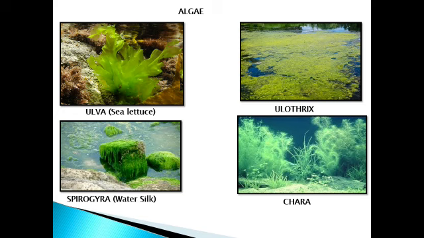Now just look at the picture of Ulothrix. You must have seen on various water bodies there is an upper layer of full green color. Most water bodies have it. If you see that, just understand that it is Ulothrix, nothing else. Even Spirogyra, just look at the picture, is also known as water silk. That also we can see very easily. So these are some examples of algae which we can observe in various water bodies, whether fresh water or marine water. We can easily identify these types of algae.